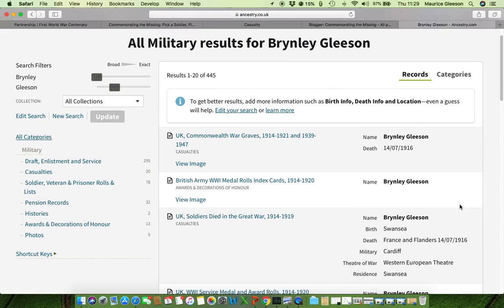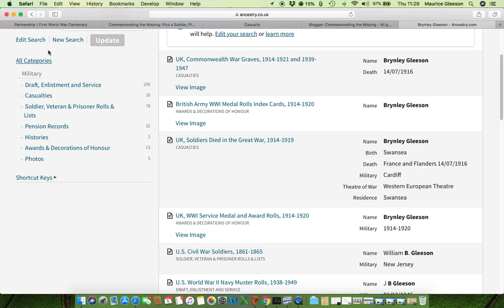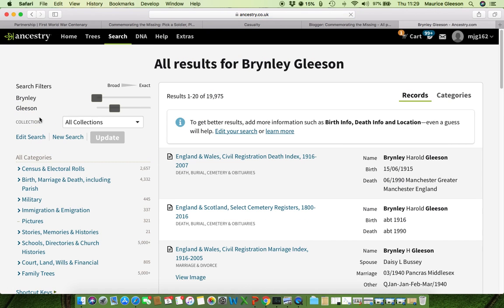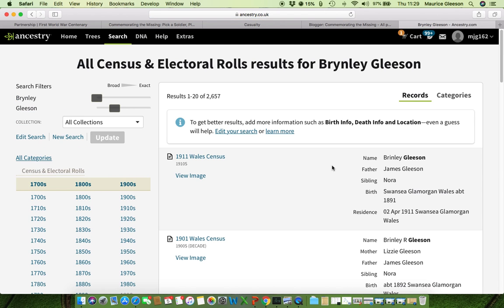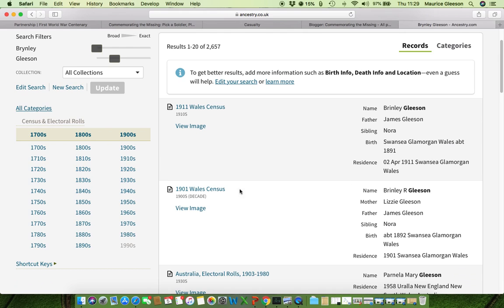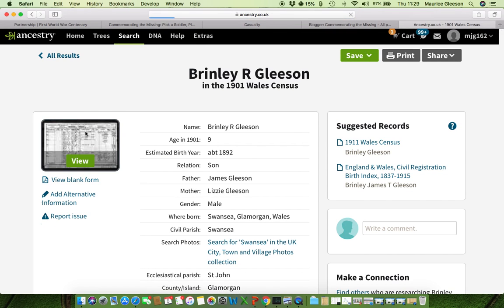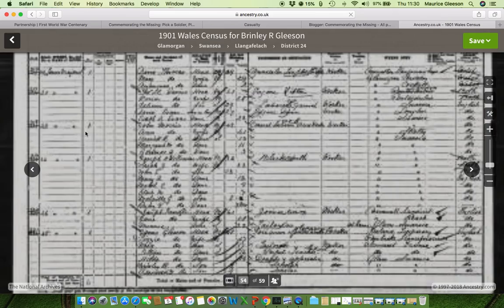we'll see the same kind of information we've just looked at already. He was born in Swansea, and if we filter it by census information and look at those two census records that we found, there's the 1911. Now you can see that his father was James. He has a sibling, Nora, in 1911, and then in 1901 he has a father, James, a sibling, Nora, and the mother is Lizzie Gleason. Born Swansea 1891, born Swansea 1892, probably refers to the same people. If we click on the 1901 census information and click on the actual view, it will bring up some further information about this particular family.